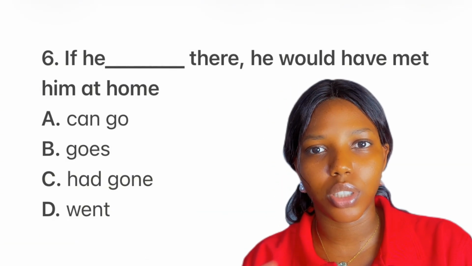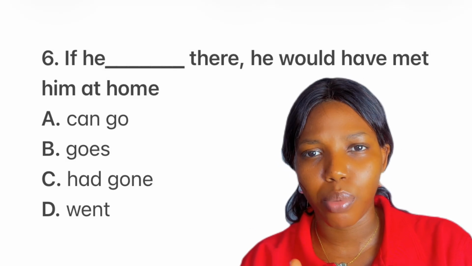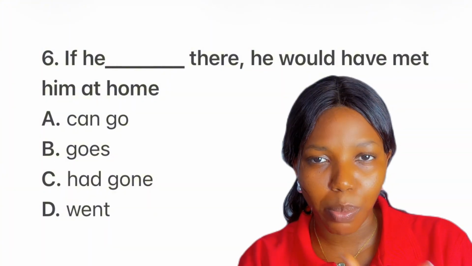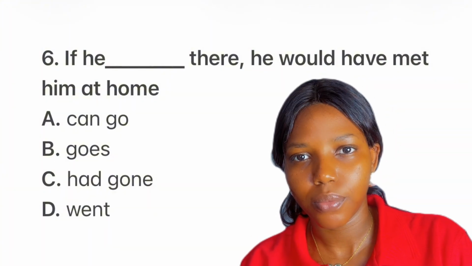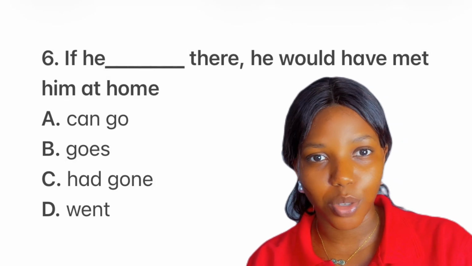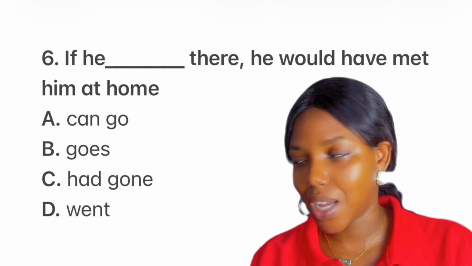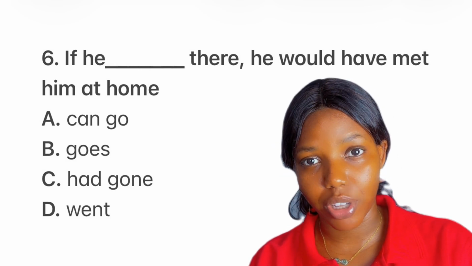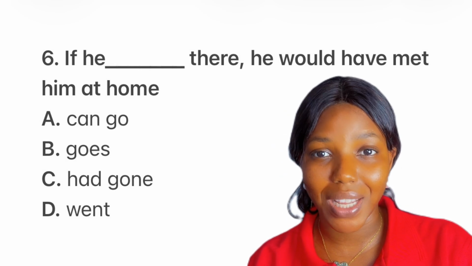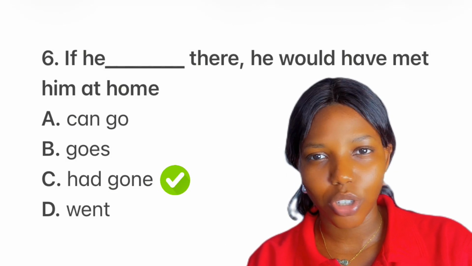Now, this is actually called the third conditional statement, and it means that the situation happened in the past, but it is an unreal situation. So it's a past unreal situation. So we are looking for past perfect. Option A, can go. This is present tense, so we let it go. Option B, goes. Present tense. Option C, had gone. This is past perfect. So this is the answer to the question. Option D, went. Past tense. So final answer to this question is C.